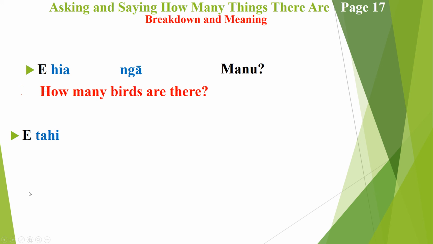The answer has come back as e tahi, which refers to one. Te refers to the. Manu refers to birds, or should be bird there, but hey, never mind. So it's simply saying e tahi te manu, which means there is one bird.